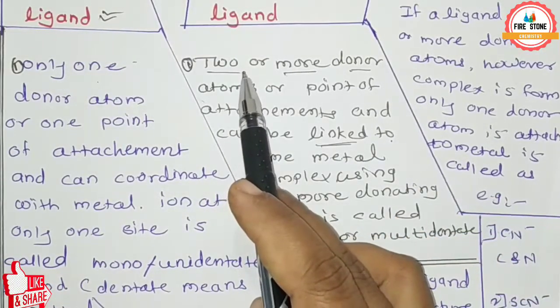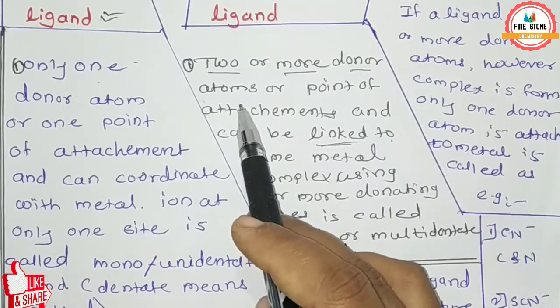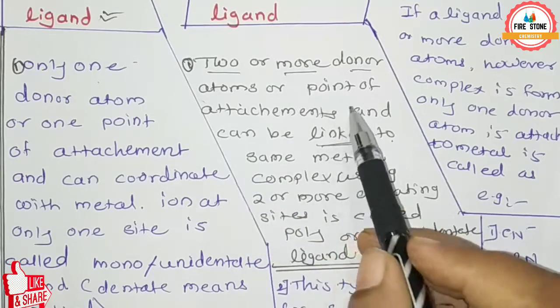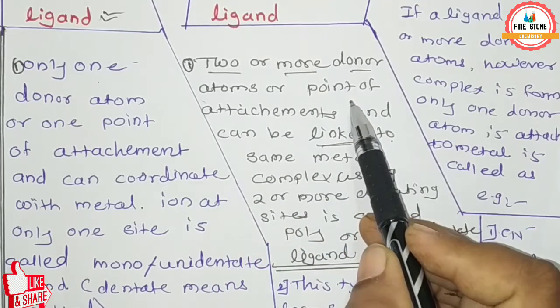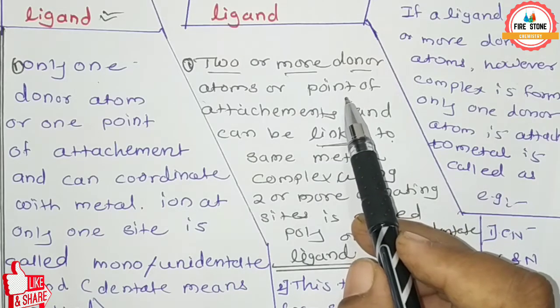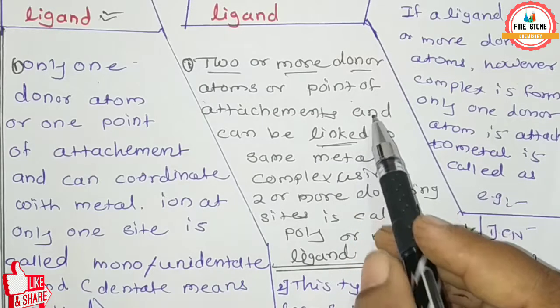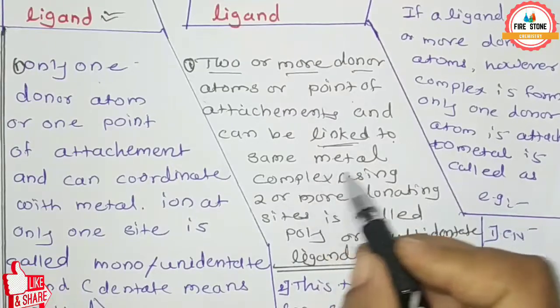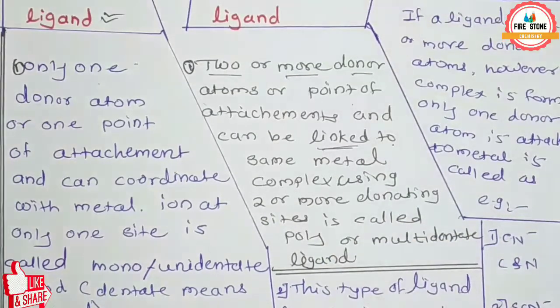That means in a coordination compound there is a ligand in which two or more donor atoms or points of attachment are present, which are linked to the metal.